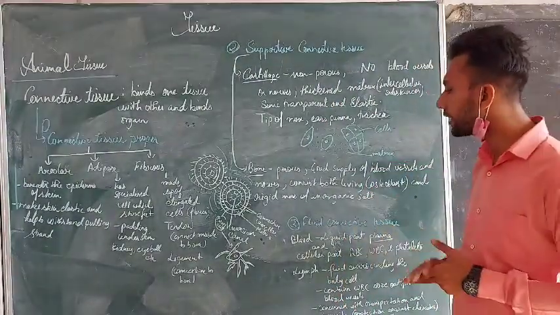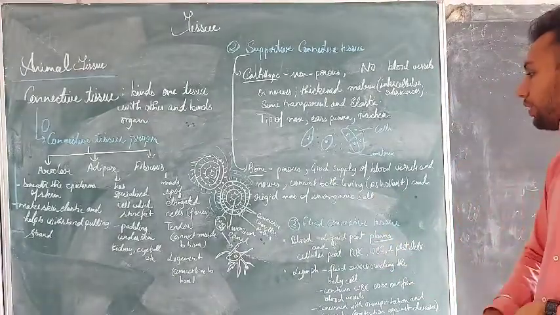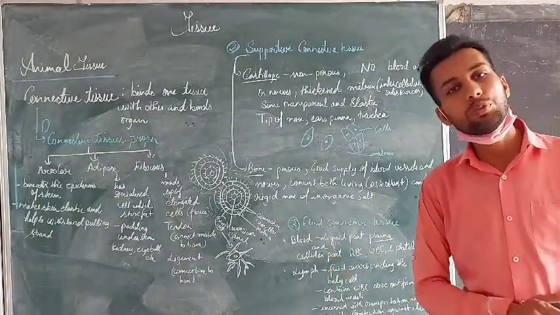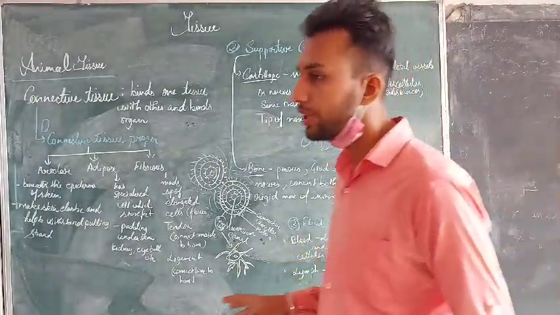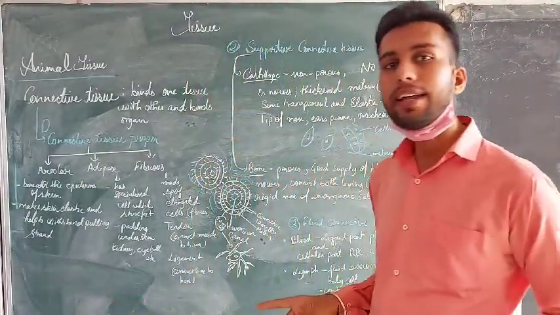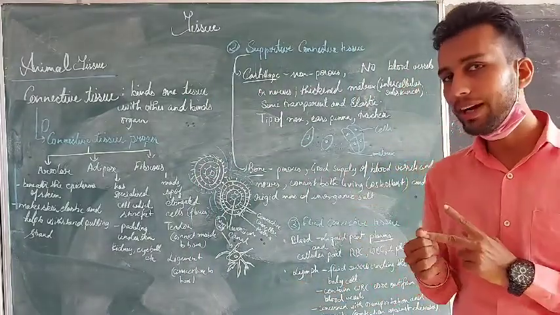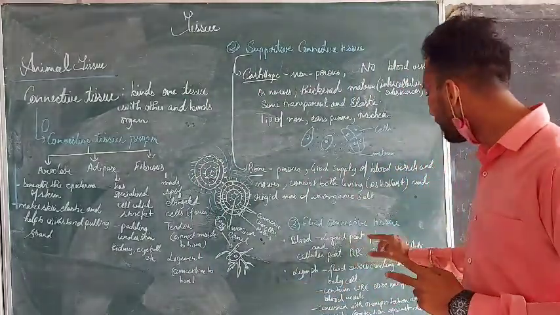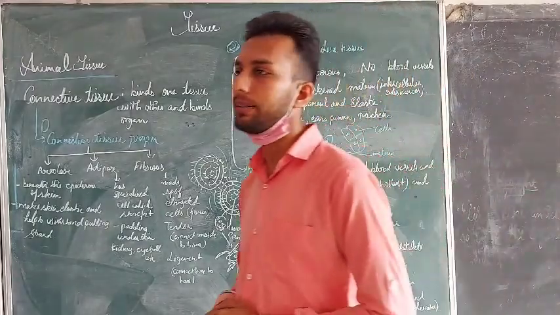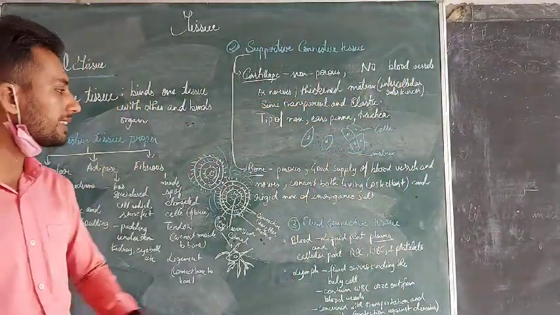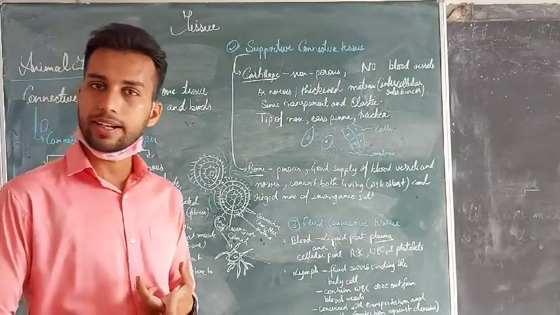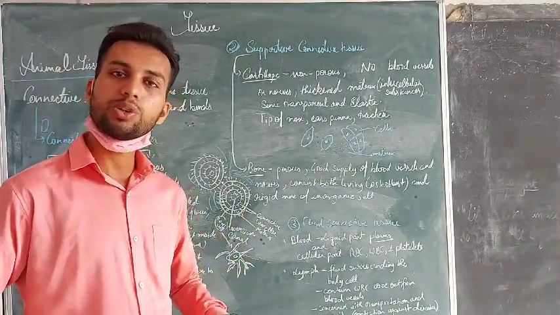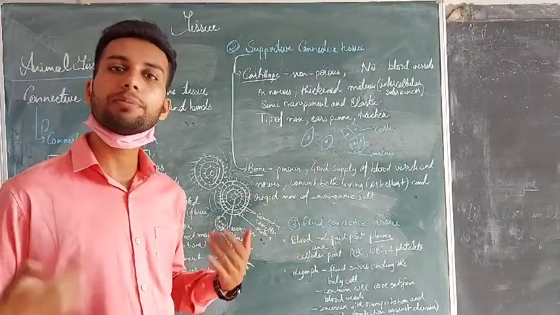Now coming to the fluid connective tissue, the last part of the connective tissue: blood and lymph. There are two parts of the fluid connective tissue, blood and lymph. We all know that blood is red in color. Blood has two parts, the liquid part and the cellular part. The liquid part of the blood is called plasma, which is yellow in color. And the cellular part consists of RBCs, the red blood cells, which provide oxygen to our body and transport oxygen as well as minerals to our body.